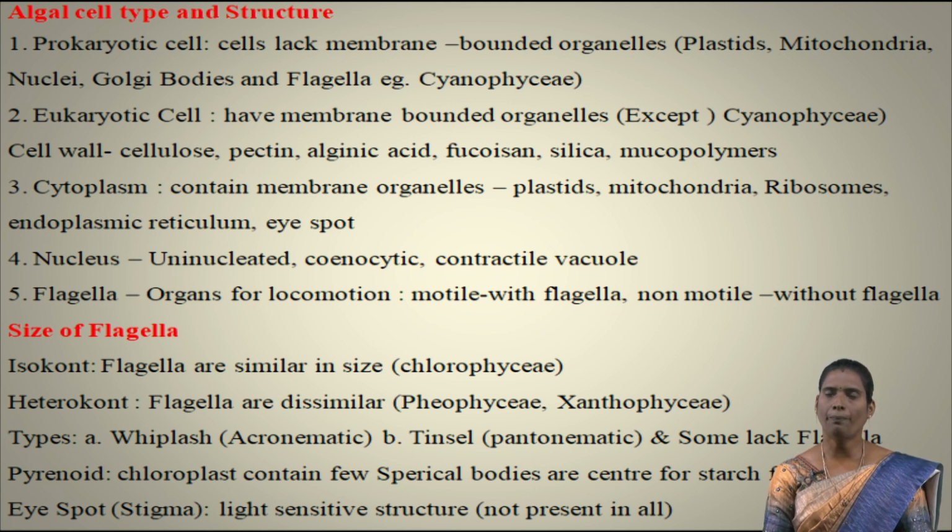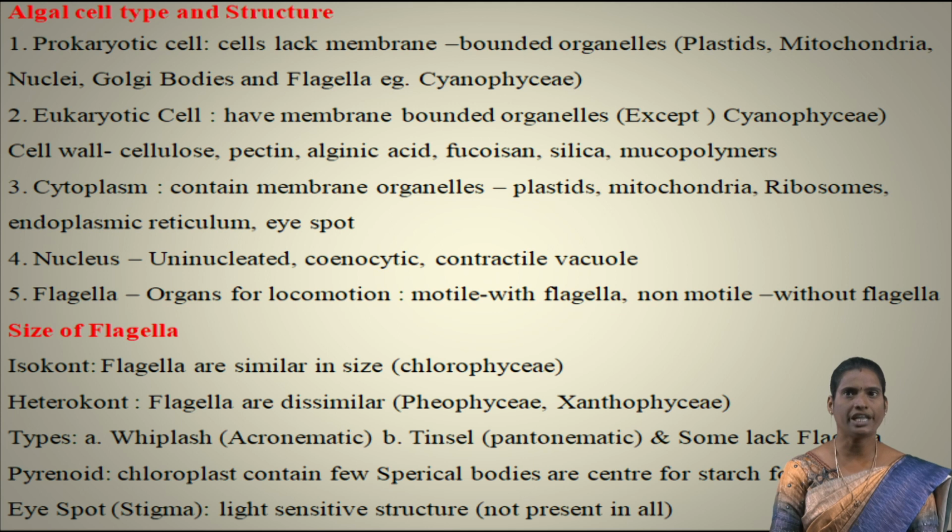So this group of organisms has a primitive nucleus without membrane-bound organelles. Important organelles are present in the cytoplasm without membrane enclosure. That group is called prokaryotic cells. Example, Cyanophyceae.